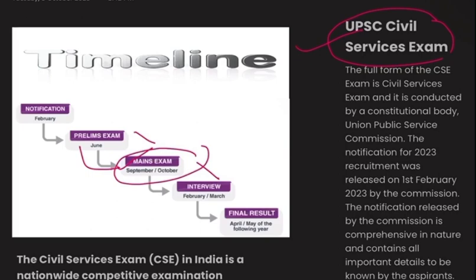Okay, so now let us first start with the timeline. The first notification comes in February. First notification means the notification of that present year comes in February. Then prelims takes place in June, and then mains and interview, and the final results come in April, May of the following year. The interview takes place in February and March, and mains take place in September and October.